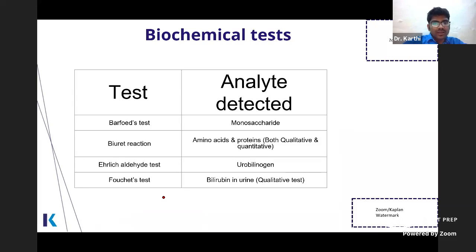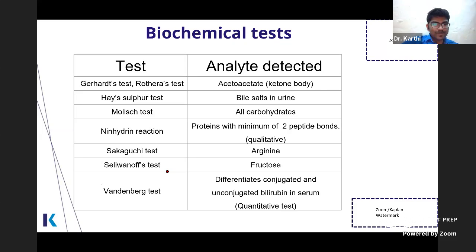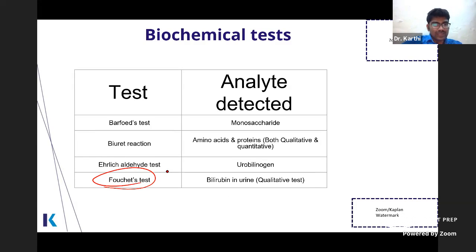Now, biochemical tests and analytes detected. We sometimes forget our first year biochemistry practicals, so that's why I'm giving this. Voucher test, they can ask you about it. Some years ago, they asked about the reaction where proline produces yellow color. So many students were unaware of that reaction, so that's why I'm giving this.